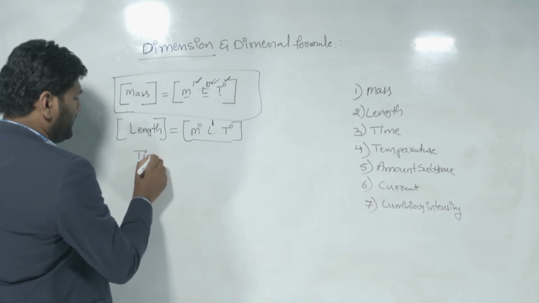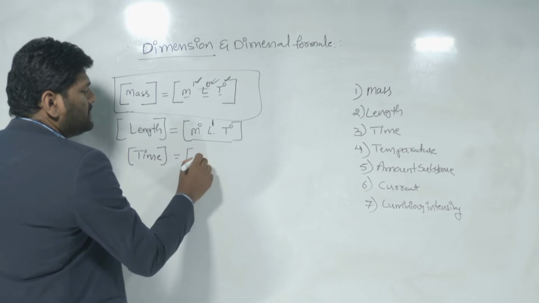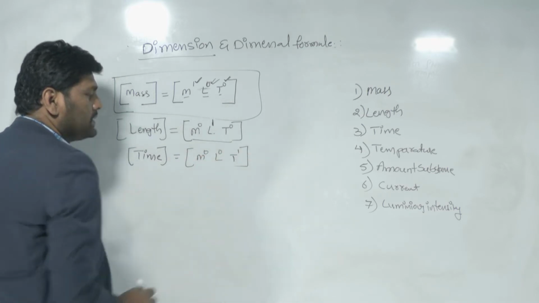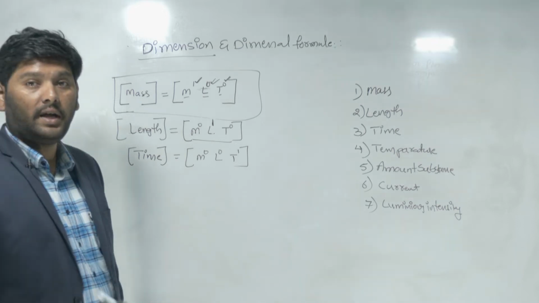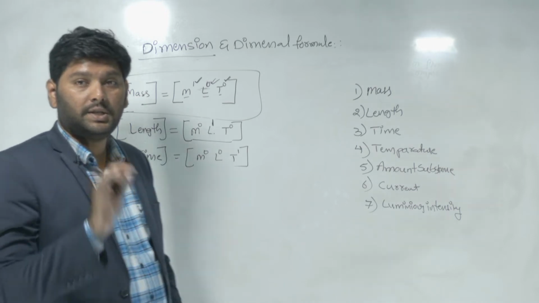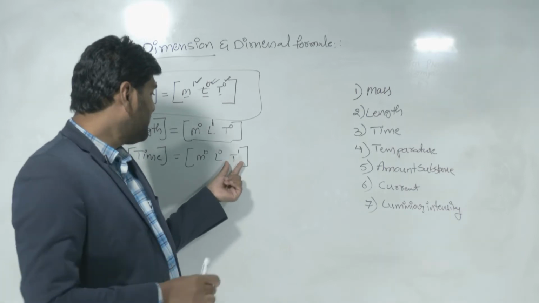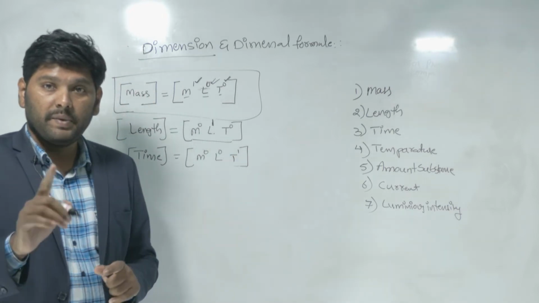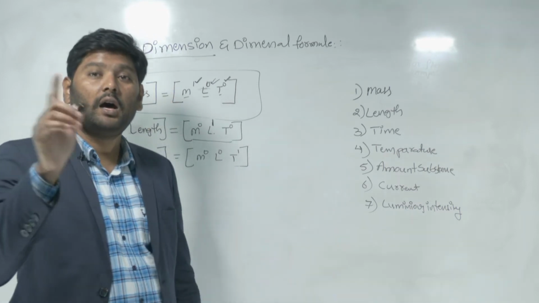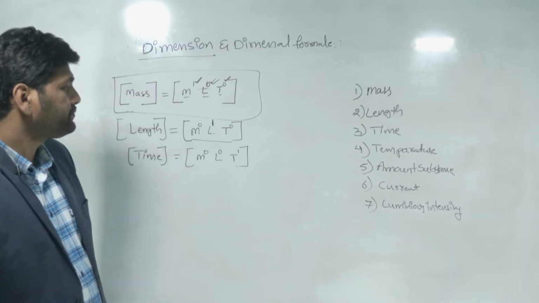If I write time, that is equal to M⁰ L⁰ T¹. So this is the dimensional formula for what? Time. In that case, the dimension of mass is 0, the dimension of length is 0, and the dimension of time is 1. Here, dimension means the power of these fundamental quantities in that physical quantity.